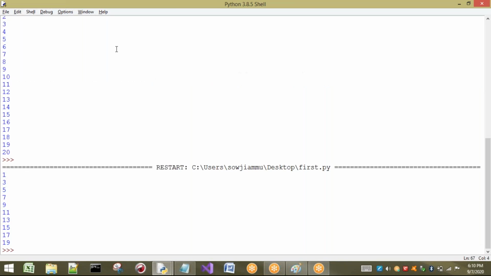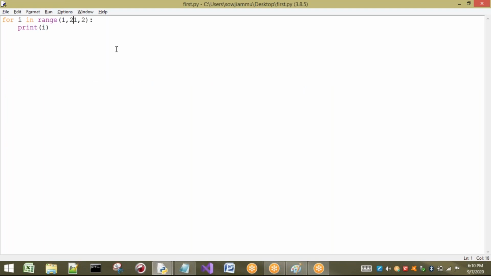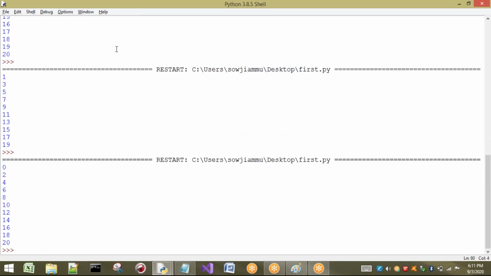Okay. So now see here what happens. Only odd numbers are printed. If you want to print only even numbers, then better go for what? Just here from 0 I want to take, and step is 2. Now you can get what? All even numbers from 0 to 20. You can observe. Step means what?